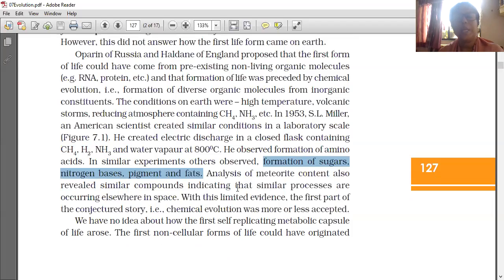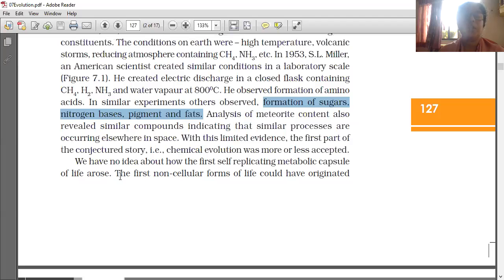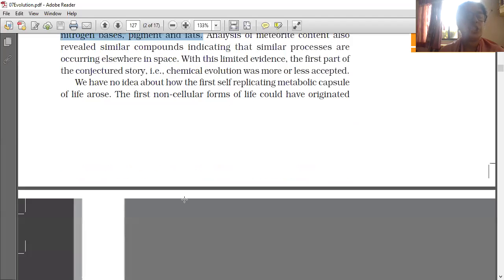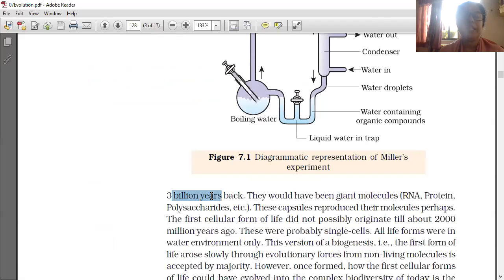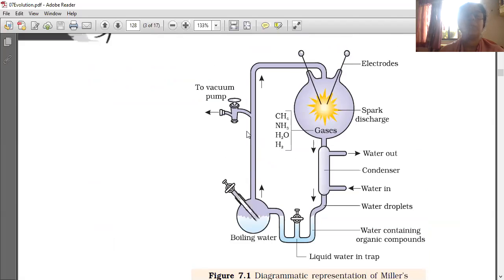We have no idea about how the first self-replicating metabolic capsule of life arose. The first non-cellular forms of life could have originated 3 billion years back. This is Miller's experiment.